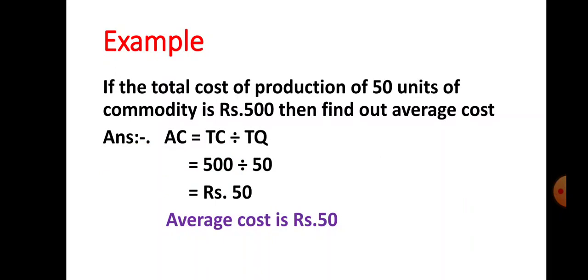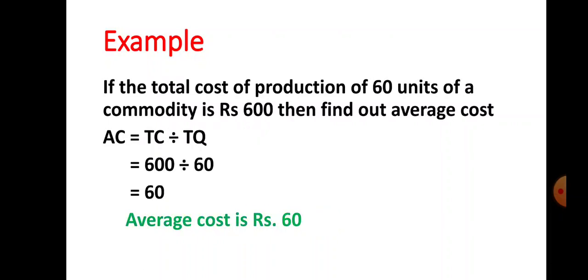AC stands for average cost, TC stands for total cost, and TQ stands for total quantity. TC here is 500, divided by total quantity. What is the total quantity given in the example? That is 50 units. So 500 divided by 50. What is the answer? Rupees 50. So average cost is rupees 50 here.